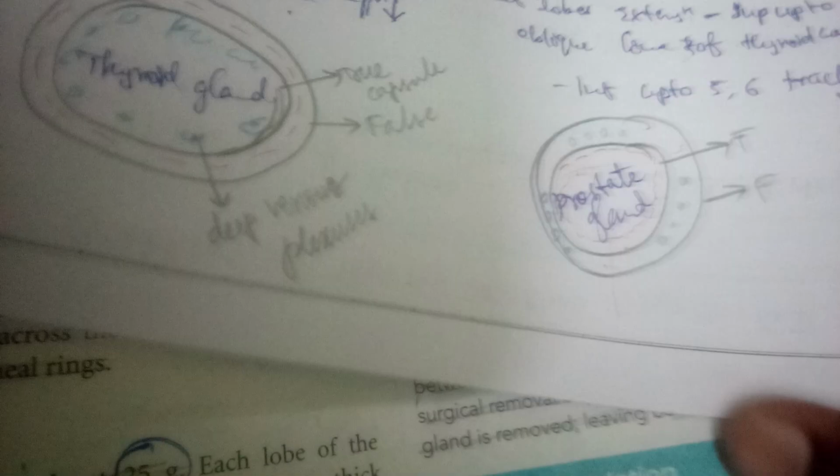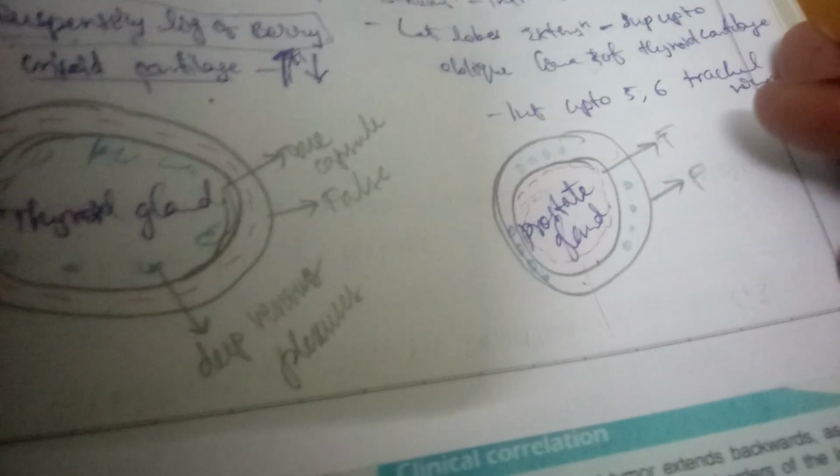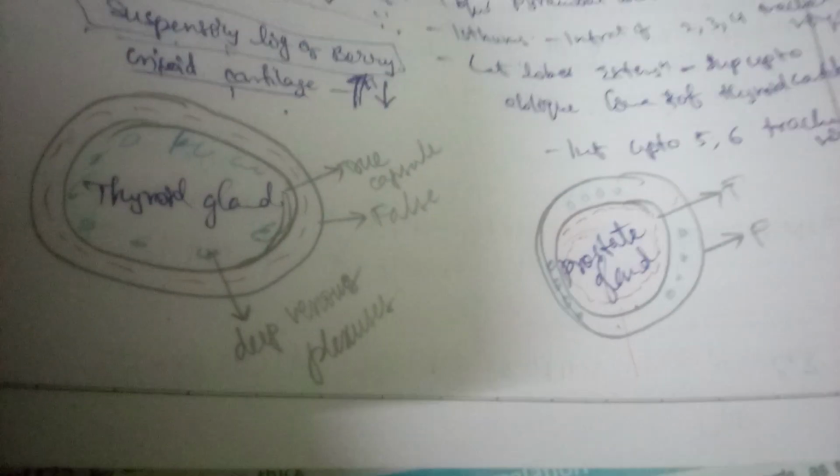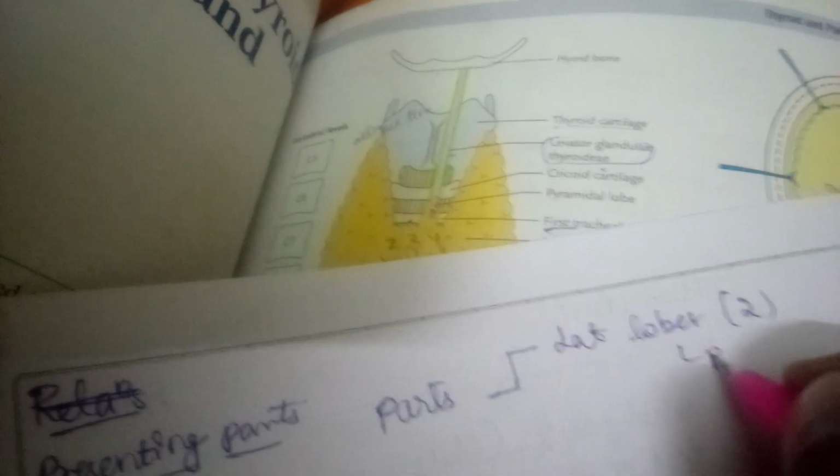Okay, next are the relations of the thyroid gland. If we see the relations of the thyroid gland, first let us see the presenting parts of the thyroid gland. So what are these presenting parts? What are the surfaces and borders and all? Let's see. So first there are the parts of the thyroid gland: lateral lobes. How many are there? Yes, two, right and left. And the isthmus.